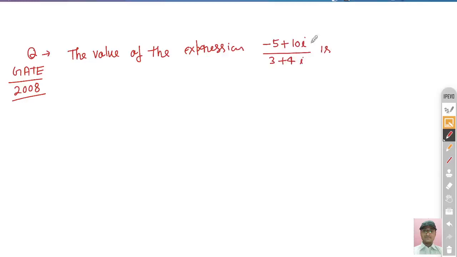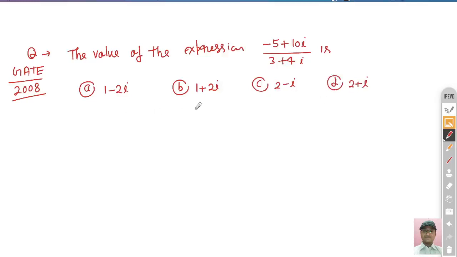They have just asked the value of this, and there are 4 options. First option is 1 minus 2 iota. Option B is 1 plus 2 iota. Option C is 2 minus iota, and option D is 2 plus iota. So these are the 4 options.